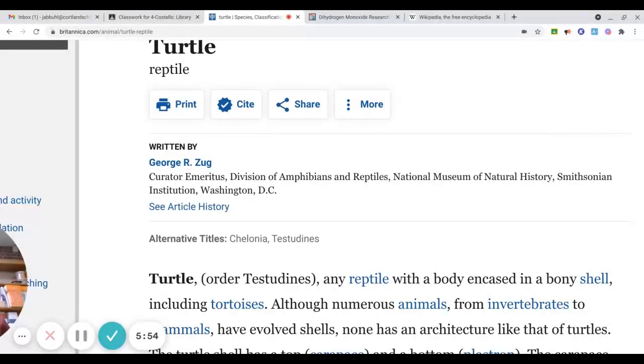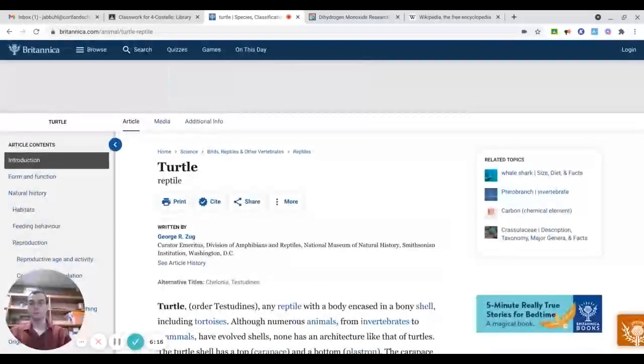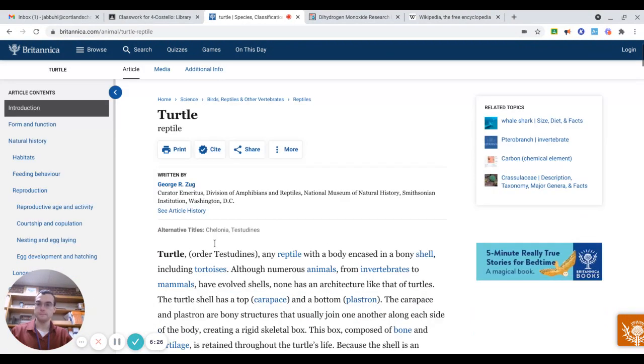So, again, if they didn't trust this person to be a part of a major popular museum, then they wouldn't be giving this information. Because they know this stuff, this is their job, they would be qualified to give us information, especially on a reptile like a turtle. So, again, a good reliable source compared to Wikipedia, which is a source no one really knows. So, that's one thing to keep in mind.